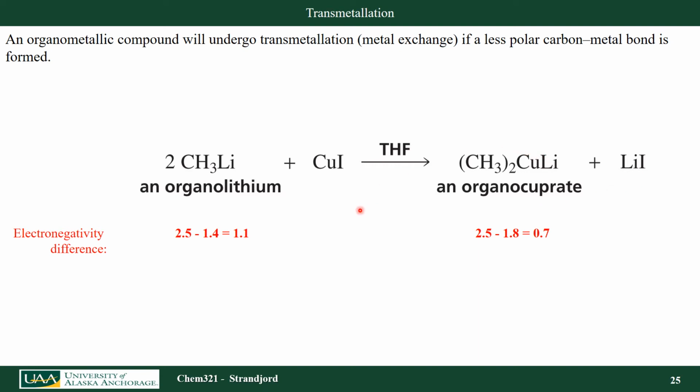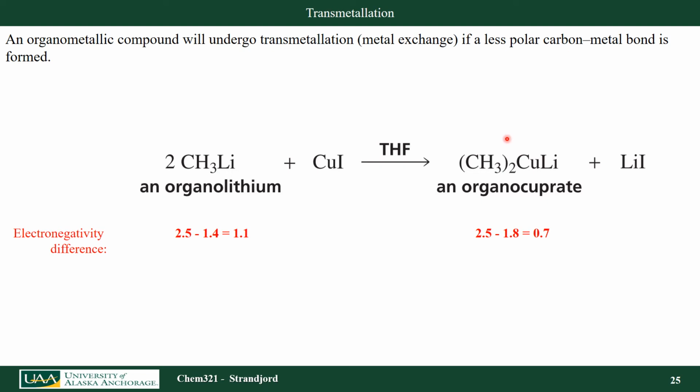This happens because I want to create a less polar molecule. So if I look at electronegativities, carbon has an electronegativity of 2.5, lithium 1.4. The difference is 1.1. If I do a transmetallization, a metal exchange with copper, my carbon still has an electronegativity of 2.5. My copper has an electronegativity of 1.8, which is only a 0.7 electronegativity difference. So this is a favored reaction.